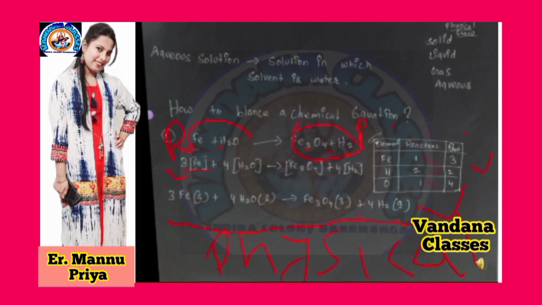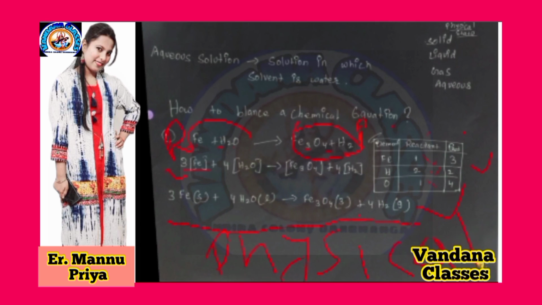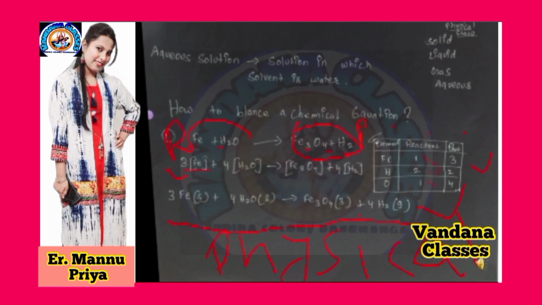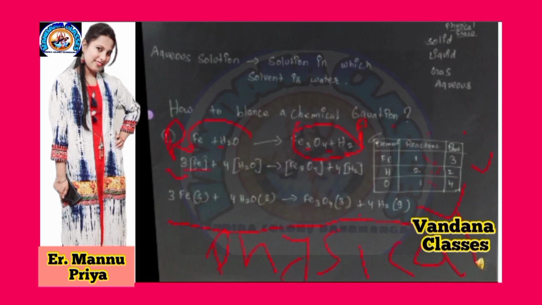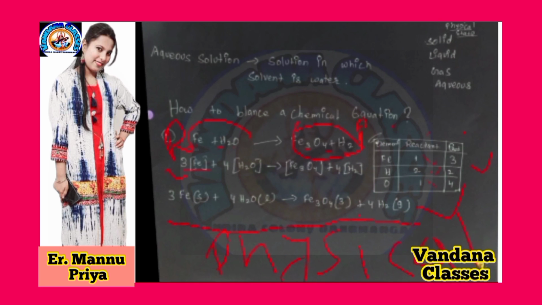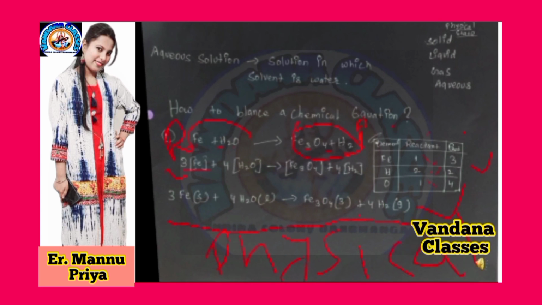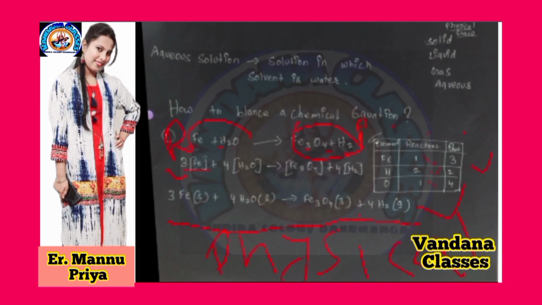The law of conservation of mass, you already studied in the previous class, ninth class. Matter can neither be created nor destroyed. This is known as the law of conservation of mass.